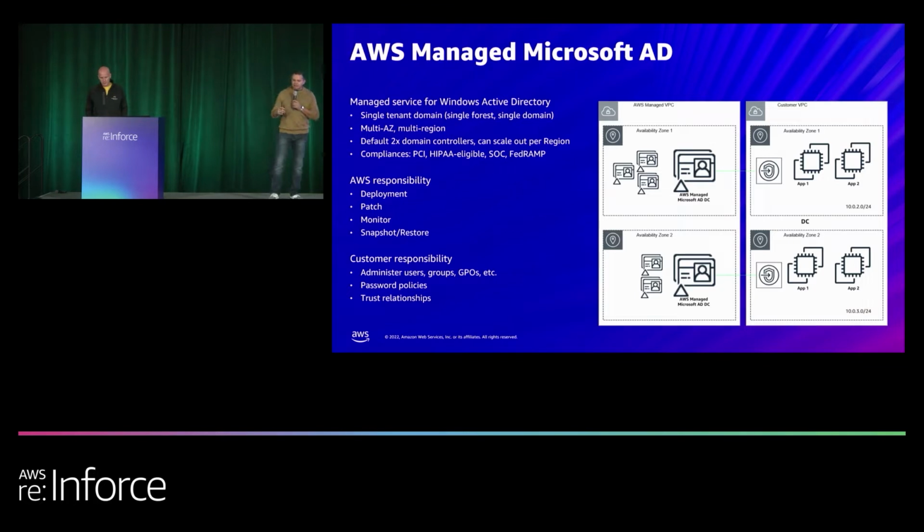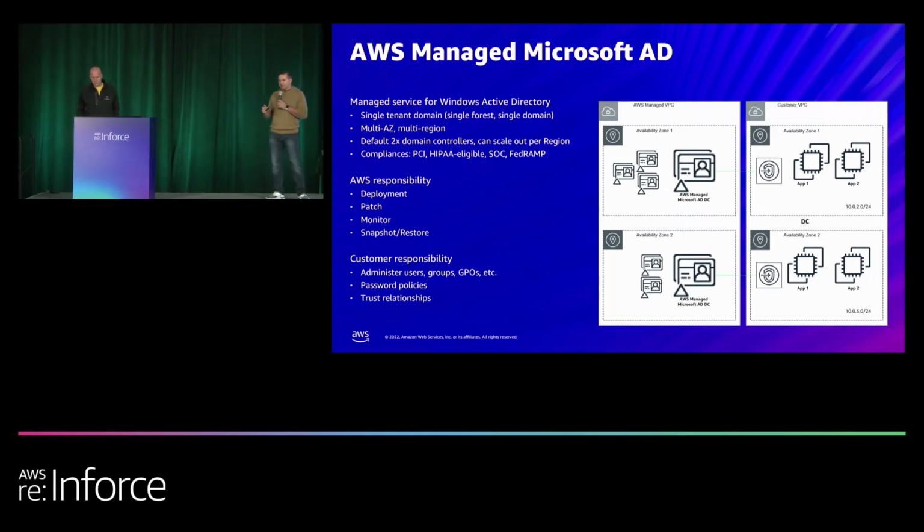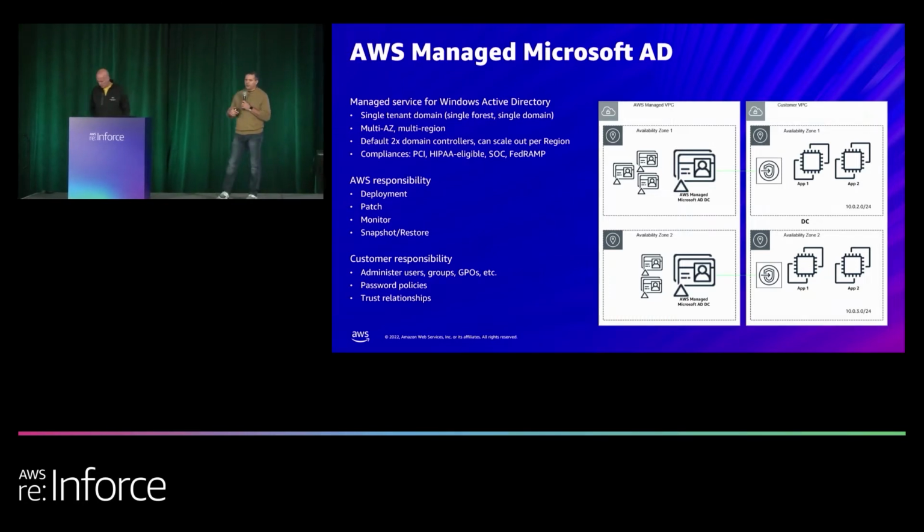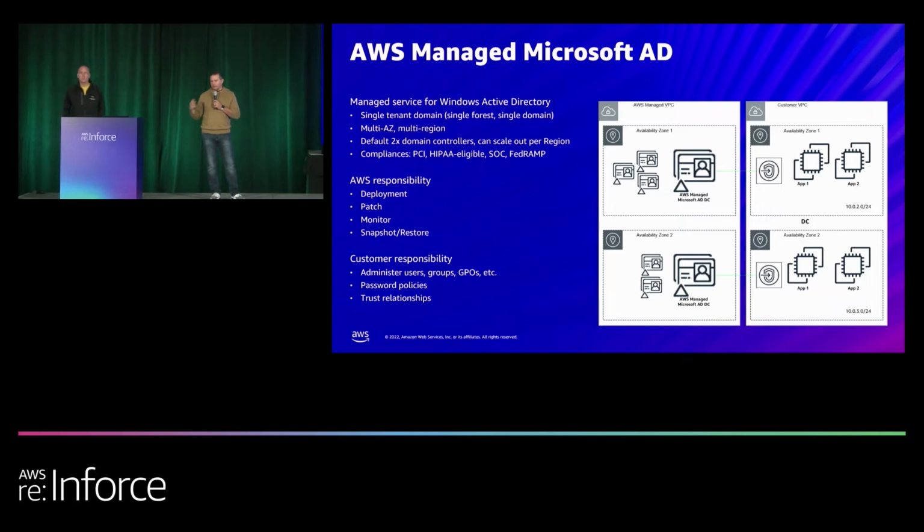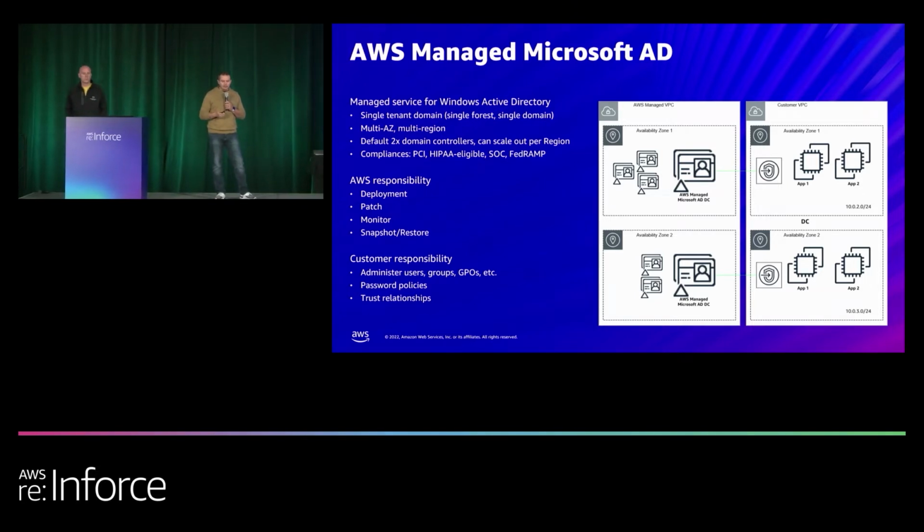Managed Microsoft AD supports multiple AZs as well as multiple regions. And by default, you get two domain controllers, but you can choose to scale out to both additional domain controllers and more regions. I'll talk about that a little more in a minute. So when you deploy managed AD, AWS is responsible for building the servers. We're responsible for replacing them if they ever go unhealthy. So we do all the monitoring for you. If there's a server issue, we either repair or replace it, and it's all handled for you automatically.